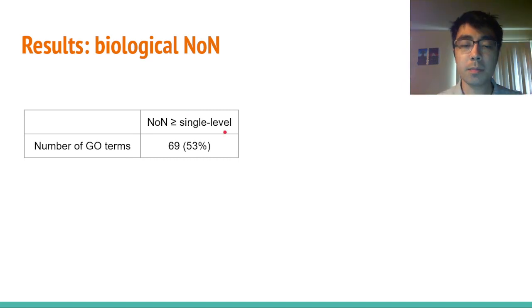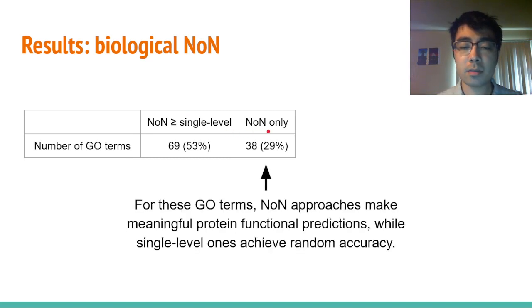Perhaps more interestingly, we find that for 38 or 29% of all Go terms, only NON approaches perform significantly better than random. That is, for these Go terms, NON approaches make meaningful protein functional predictions, while single-level ones achieve random accuracy. As such, NON approaches are needed, and continued research into NON-based data integration is promising.